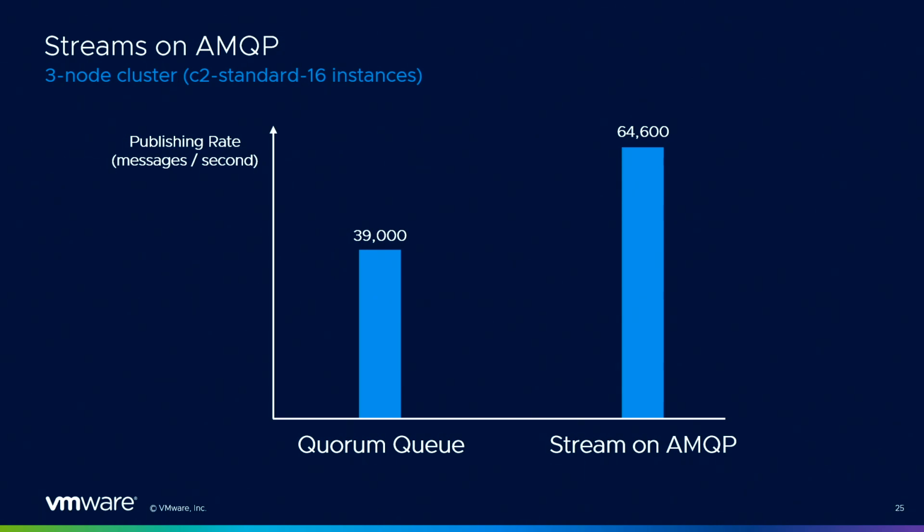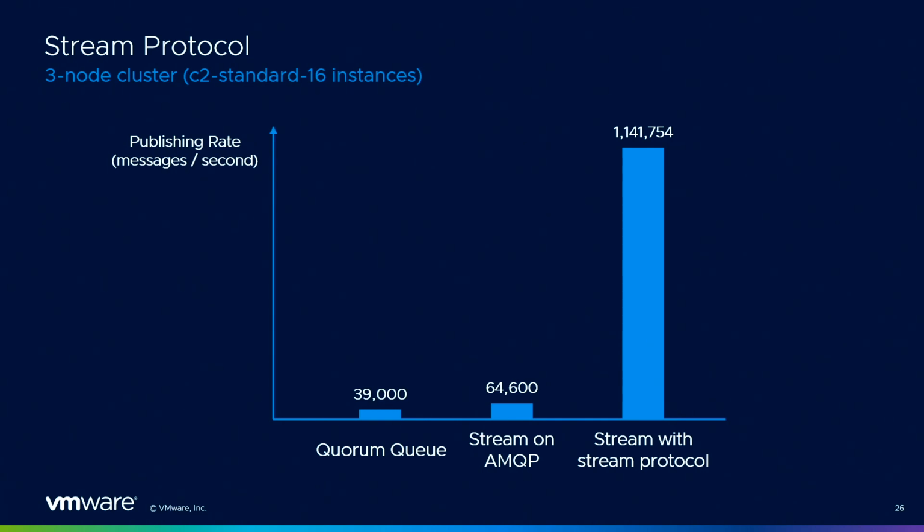And if we compare these numbers with the same stream, but using the stream protocol, as you can see, it's much faster. So we have the same numbers on the left, 39,000, 64,000 with AMQP, but it's over 1 million messages per second with stream using the stream protocol. So much faster. We optimized the protocol for throughput, and also the stream structure itself on the file system is very optimized as well.